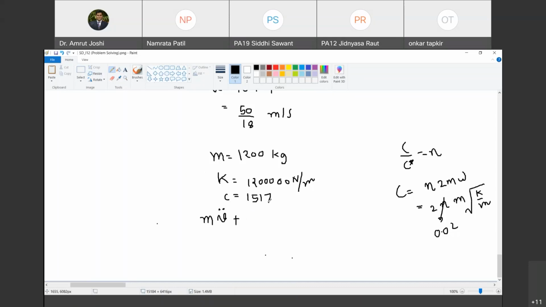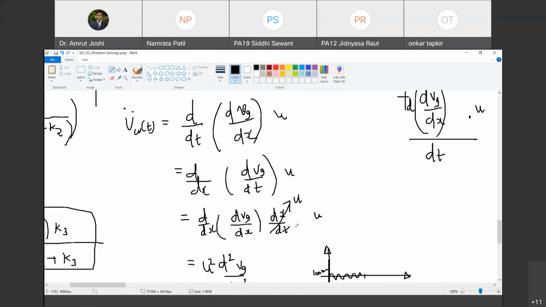1517 point, चलो 1520 kg per second. This is the value. So mv double dot plus cv dot plus kv, this is equal to, क्या लिखने वाले अब हम बोलो.